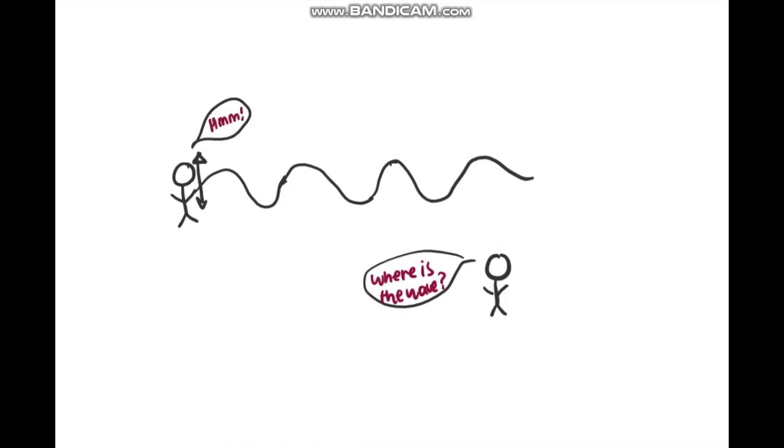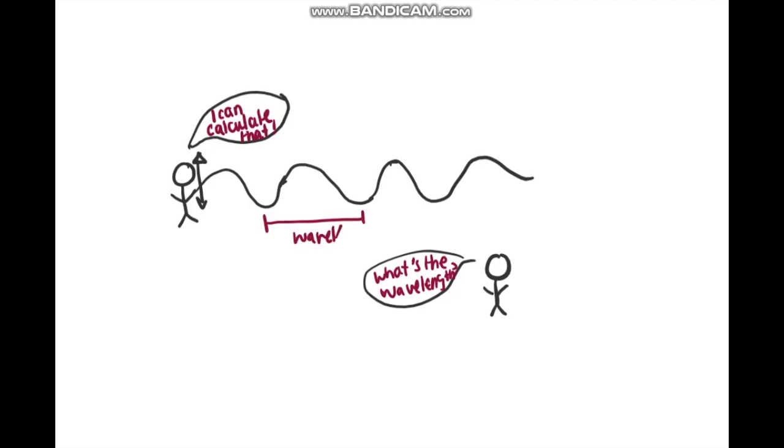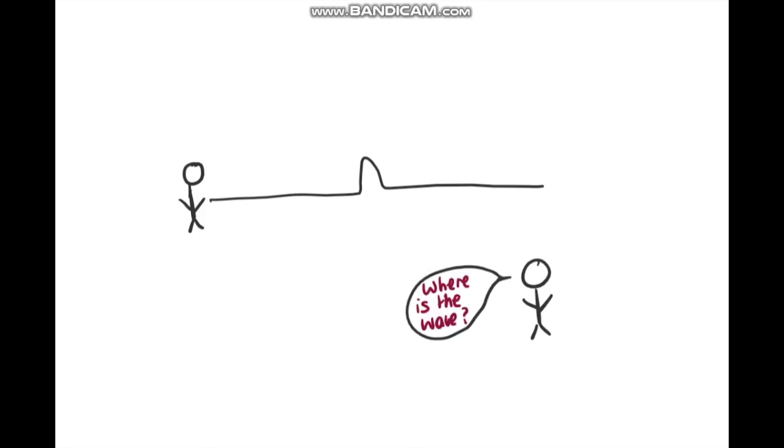If they asked us what the wavelength is, we could give an estimate quickly, after examining what it looks like. Let's say about 1 meter. Now if we take the same rope and give it one sudden jerk only, the wave would move as a narrow bump. And then if someone asks the same question, where is the wave, we could easily give an answer. But if they ask us what the wavelength is, that would seem a bit silly. Since the wave is not periodic, how would we give a wavelength to it?